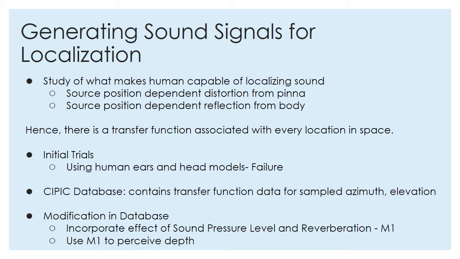As we are presenting sound from earphones, we need to incorporate all these changes in sound signals which we generate. To do this, we first tried to use model of human head and ears. But the results were not very good because all such models are approximation of human body and have very high degree of personal bias. So, we finally used CIPIC database which was experimentally generated to contain transfer function data for 25 azimuth and 50 elevation coordinates. But this transfer function data does not contain information about depth of obstacles. To incorporate the effect of depth, we introduce the effect of reverberation and sound pressure level, which are major source for depth perception of humans. Using all these data and effects, sound signals were generated to localize any coordinate in frontal space.